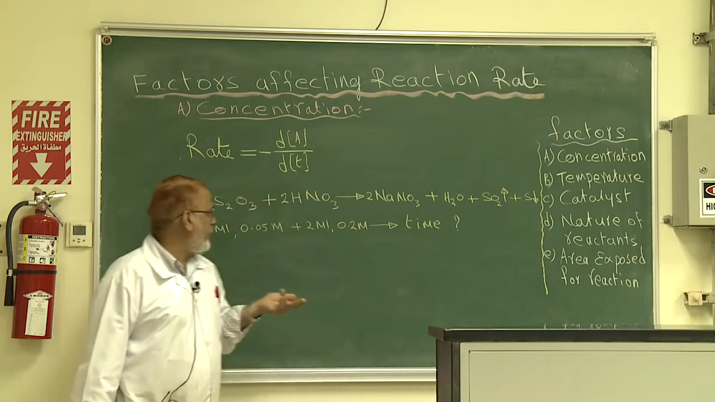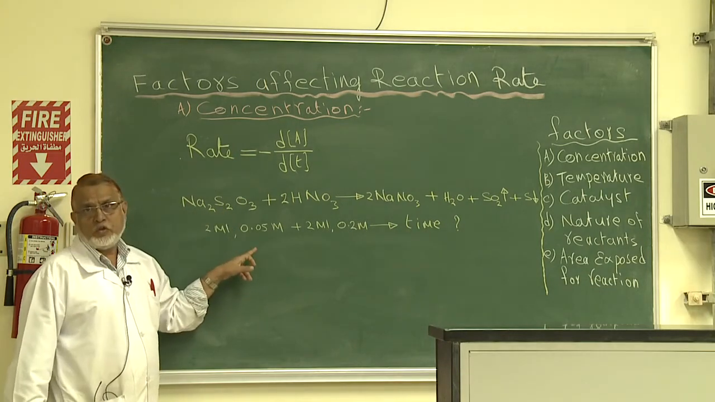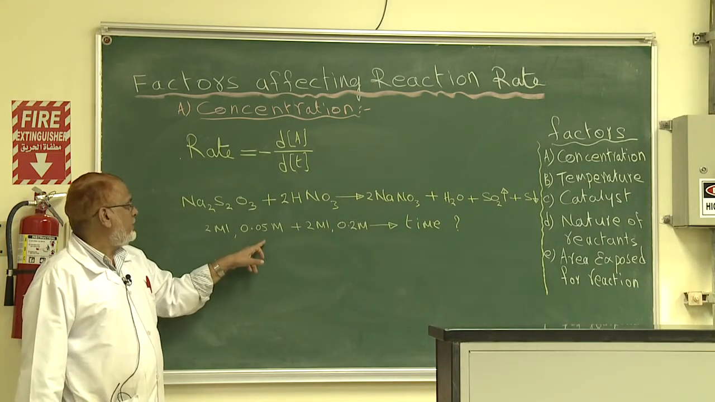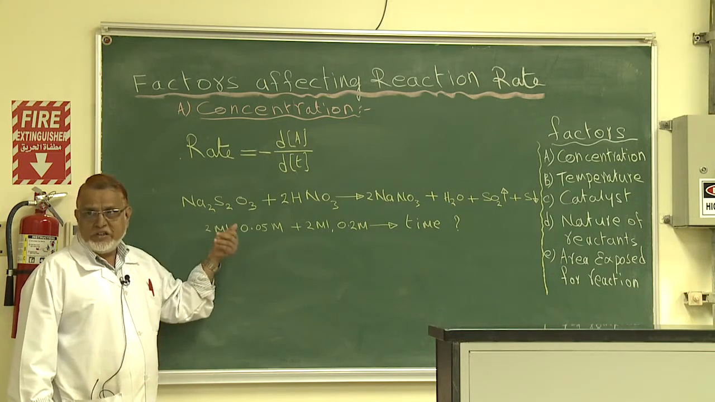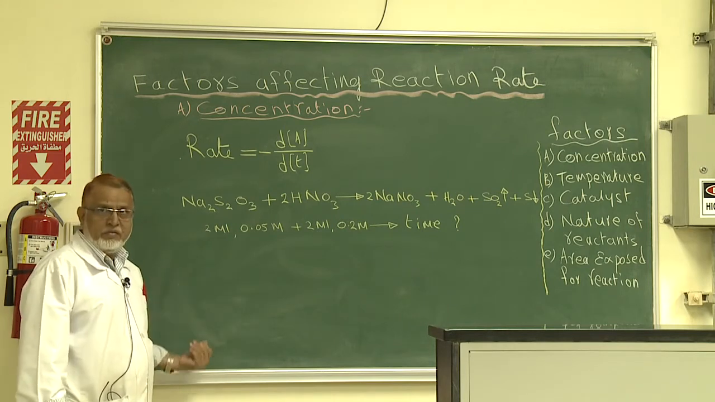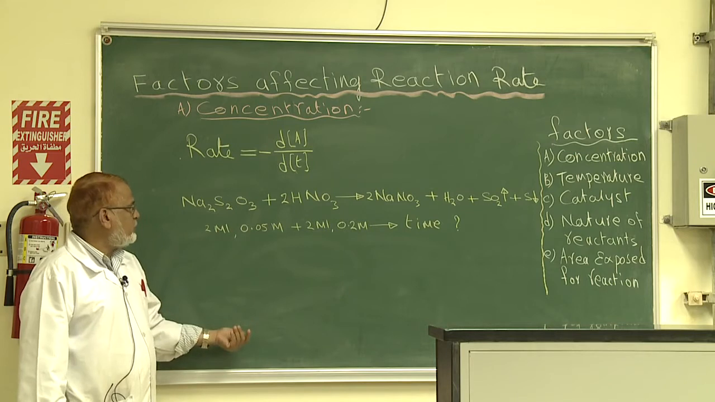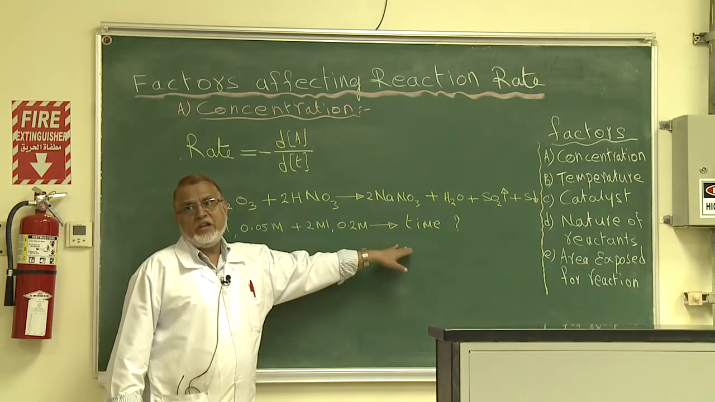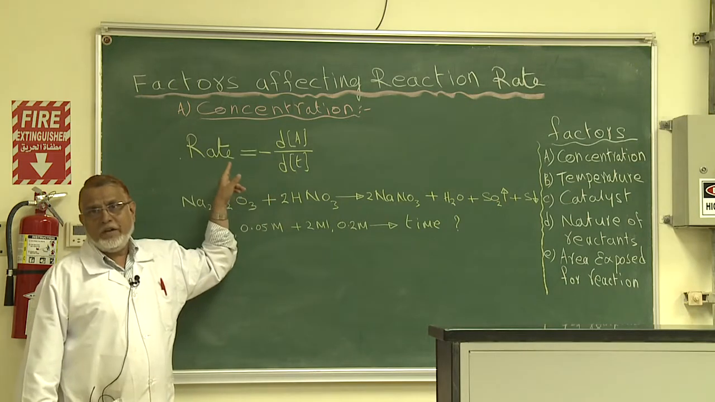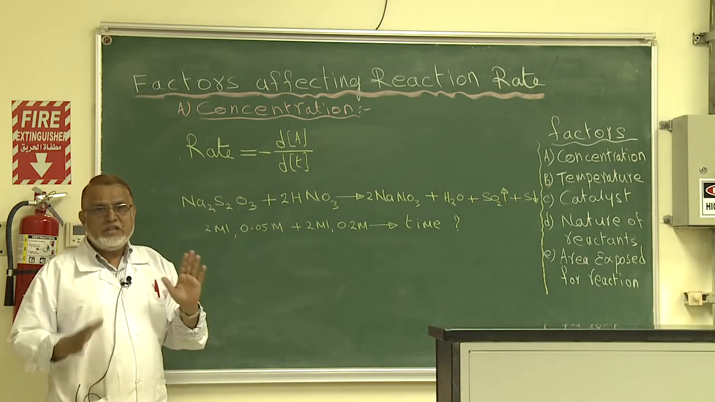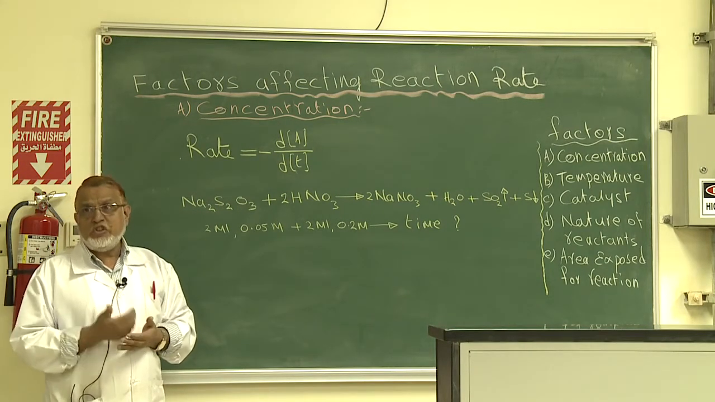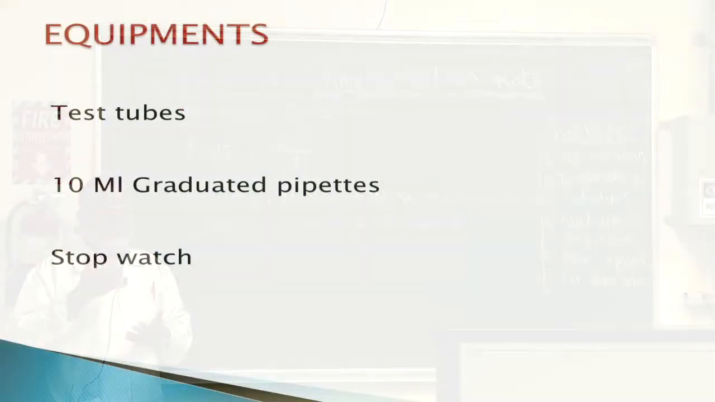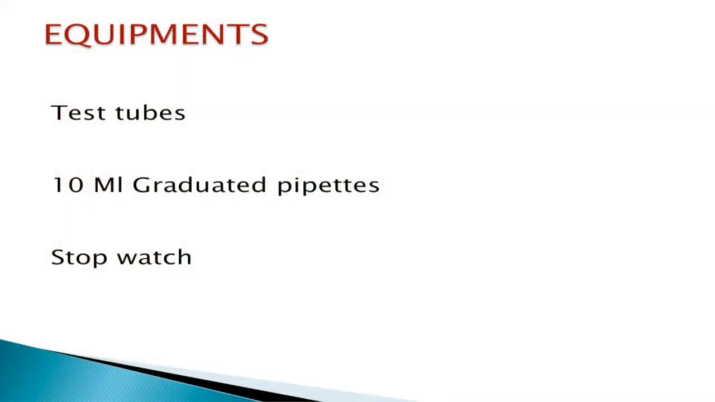I repeat the same experiment just by changing the concentration of sodium thiosulfate from 0.05, next to 0.1, 0.2, 0.25, 0.3. So, I can get 6 readings, then make a graph between the concentration of sodium thiosulfate and the time taken. I convert this time to 1 by T, which becomes the rate of the reaction. So, this is the theory part, the principle of the experiment. Now, I will explain the procedure, how to run this experiment, what equipment and materials are required, and how to perform the experiment.